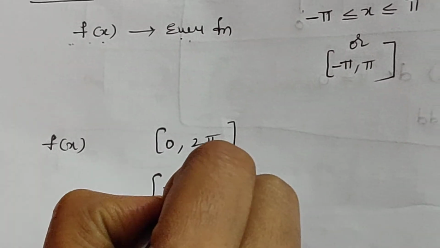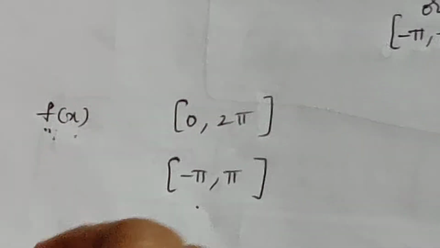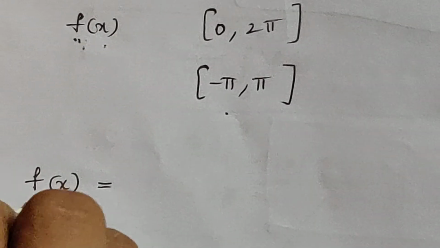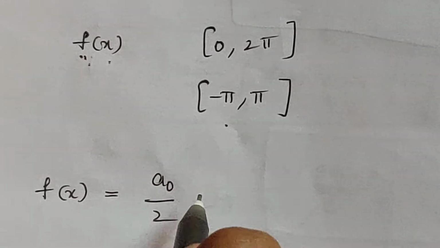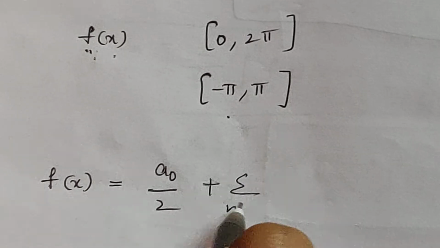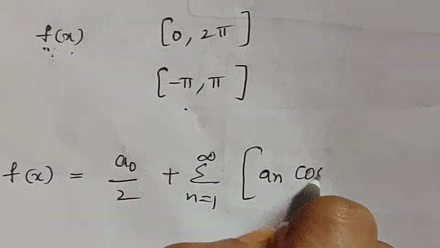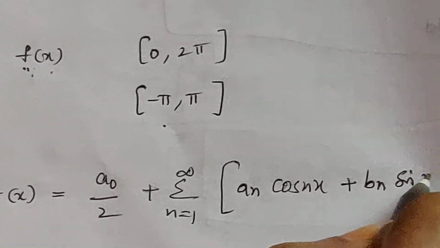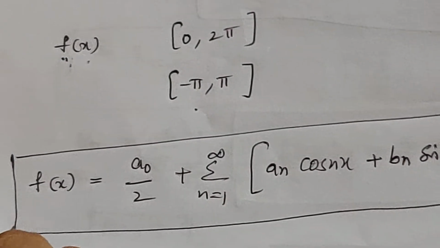Whatever the interval, the Fourier series of f of x is f of x equal to a0 by 2 plus sigma n equal to 1 to infinity an cos nx plus bn sin nx. This is the Fourier series expansion of the function f of x.